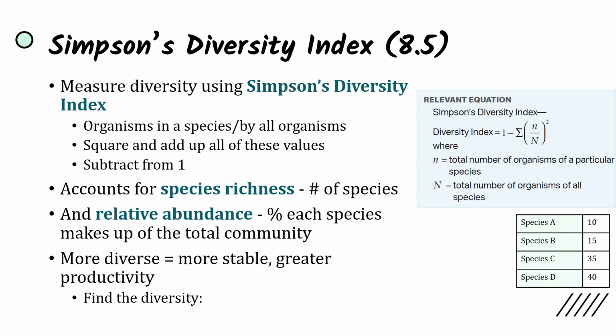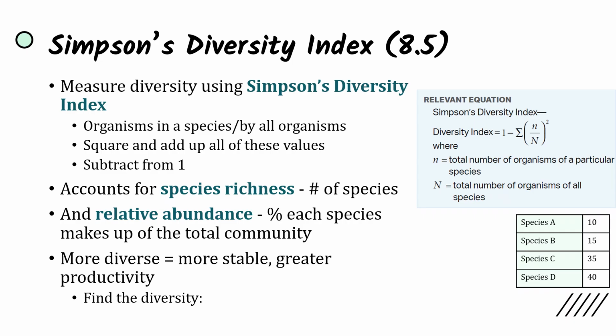So Simpson's diversity index is going to count for the species richness, so the number of species within the community, but also the relative abundance, the percentage each species makes up of the total community. And when we have a more diverse community, so a higher Simpson's diversity index number, that means it's going to be more stable, it's going to have greater productivity, and it's going to have more species that have different niches, so more species that have different roles within the community, and so there's going to be less competition between species.